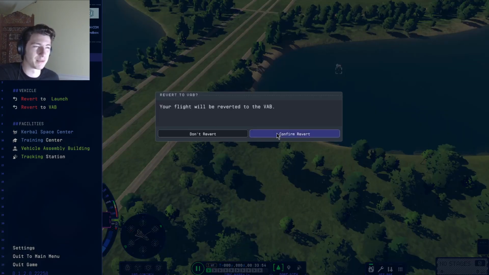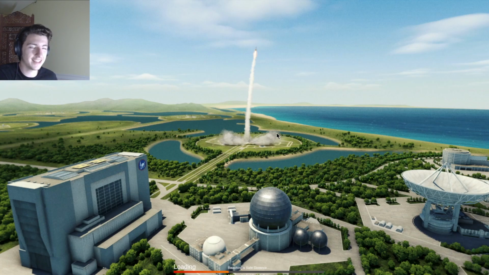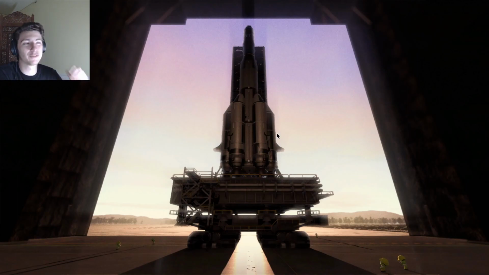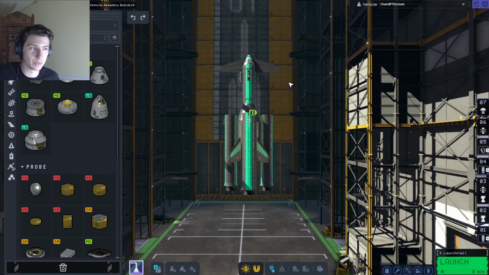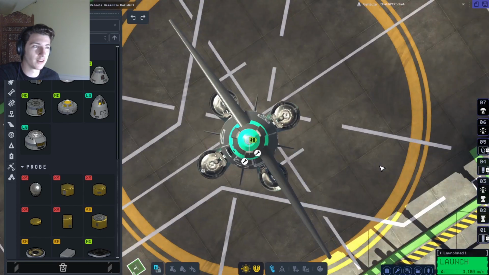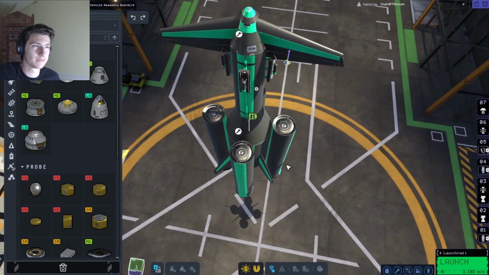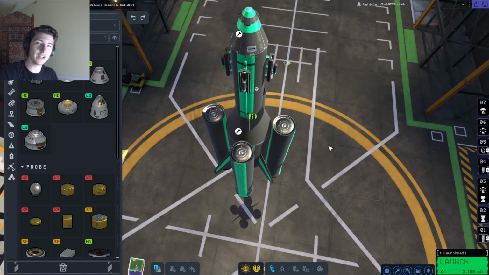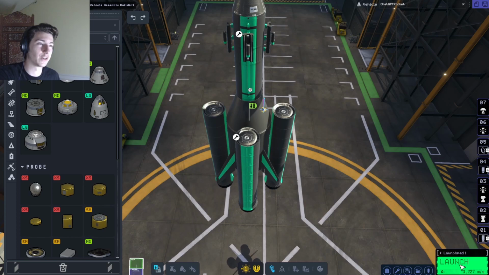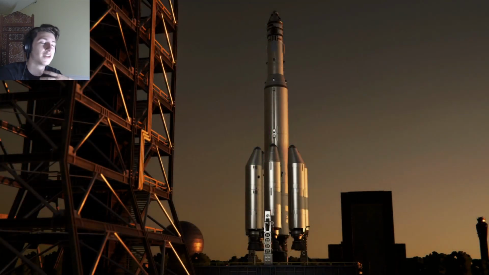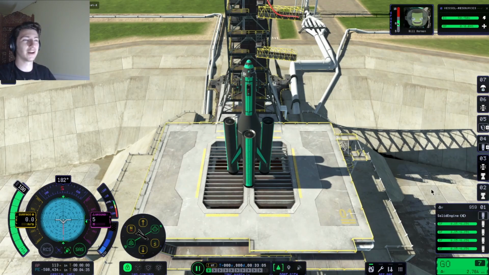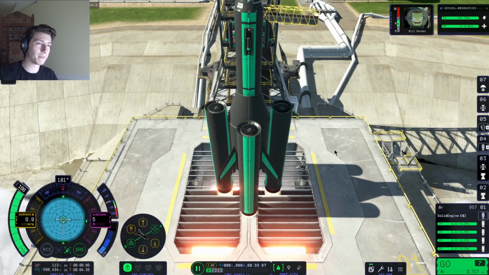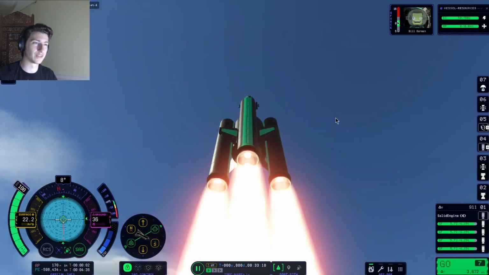Let's revert to the vehicle assembly building. I think the wings messed it up, guys. So we have two options here. I can make them smaller, which is lame, or I can just get rid of them altogether. You know what? I want to give ChatGPT a fair shot, and in my last video, I botched the ascent profile myself. So let's just see if this rocket can make it to orbit successfully. Give it the chance it always deserved.